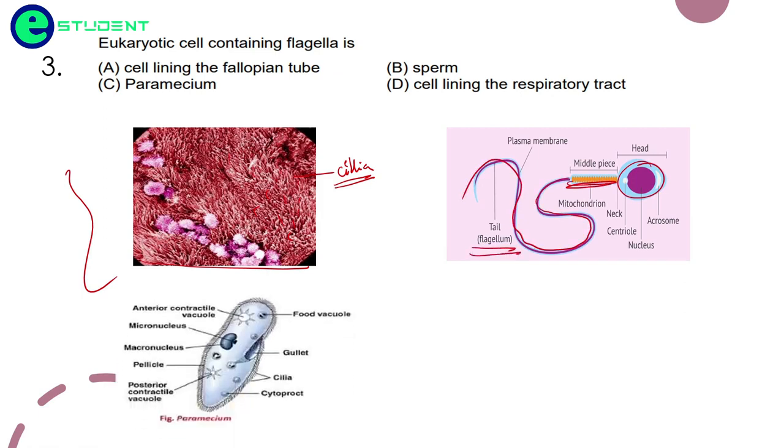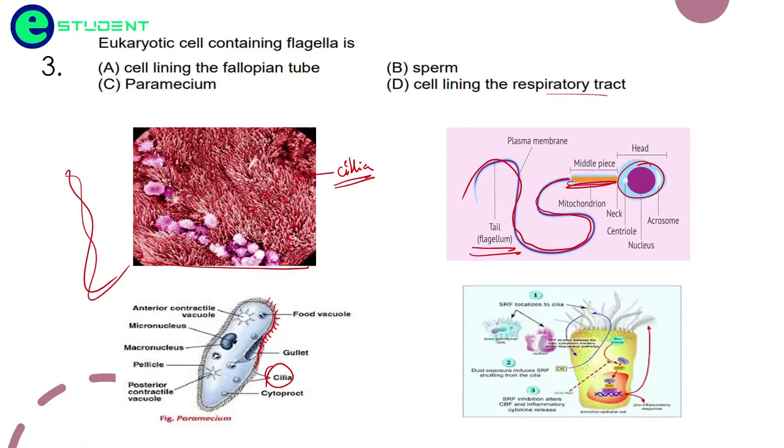Let's see the paramecium. In paramecium, you will observe a cell lining. Again, you'll see small hair-like structures, and these are known as cilia. So these are not flagella. Flagella are longer in size. Cell lining of the respiratory tract: you see these are the epithelial cells, and these are also relatively smaller in size. The surface contains cilia. The only eukaryotic cell containing flagella is the sperm. It has a long tail.